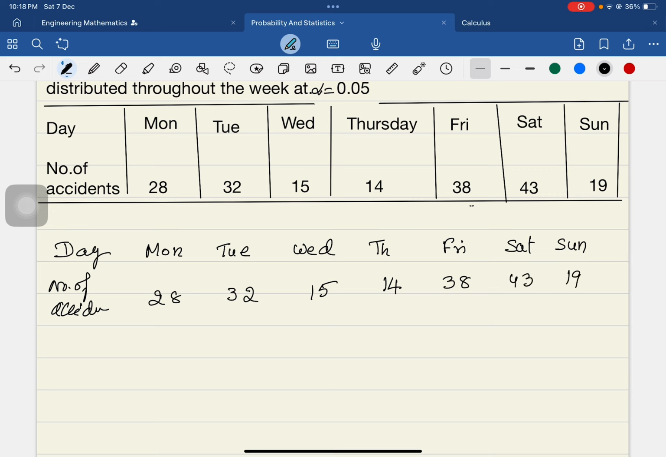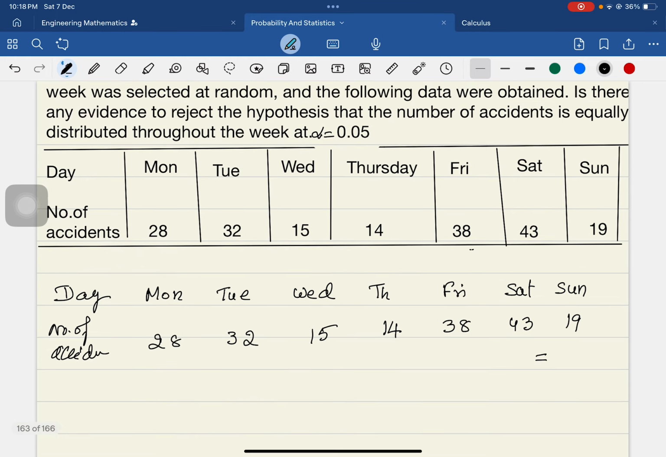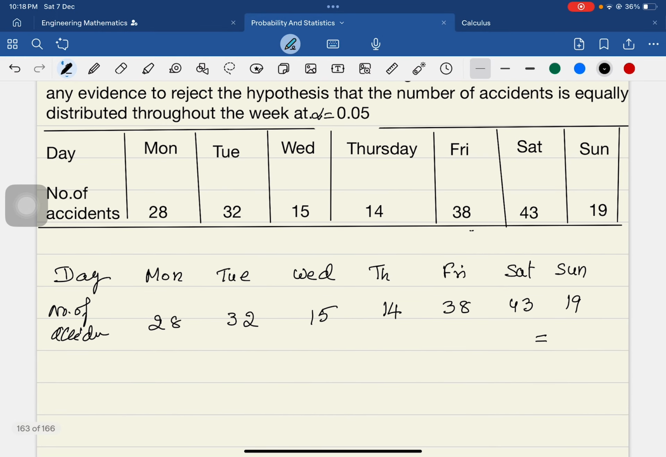Now when you calculate this, what is the total number of observations here? Here he has not given you the total values. In the previous problem it was very clearly mentioned that 100 observations are there. Here he has not given it, so let us add all of them: 28 plus 32 plus 15 plus 14 plus 38 plus 43 plus 19. So the total value is 189.